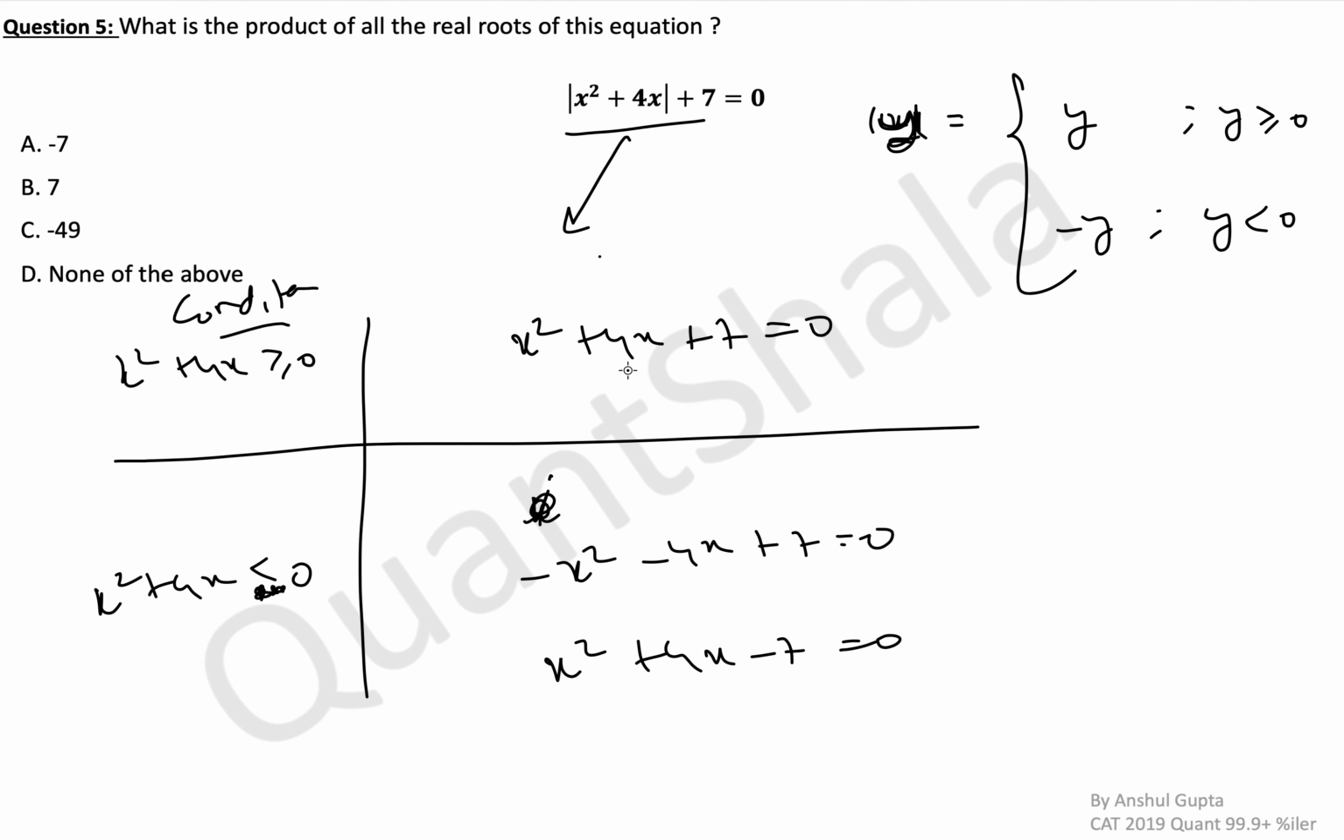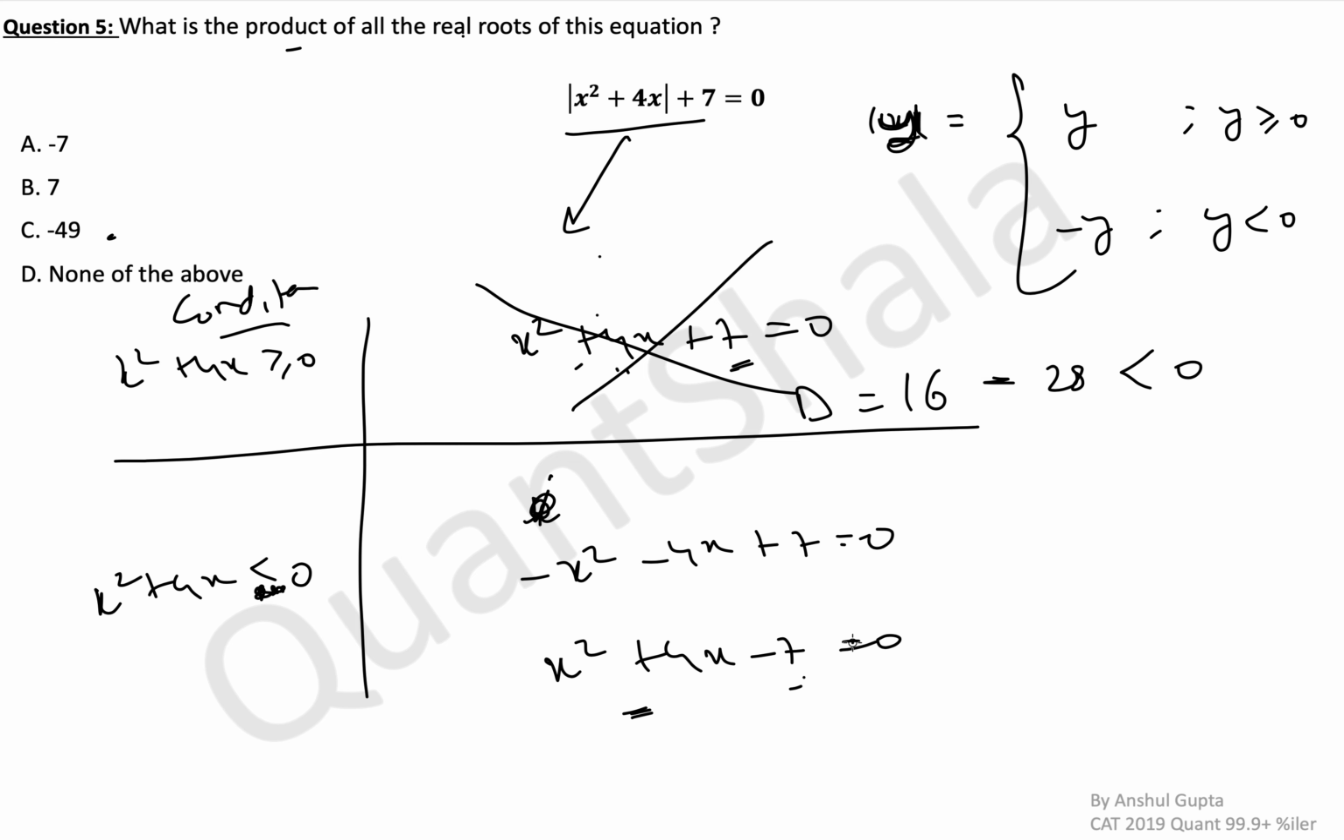So here I think the discriminant is less than 0 itself, because the discriminant is b squared, 16, minus 4ac, which will be minus 12. So the discriminant is less than 0, and we are not getting any real roots from this. So this case is ruled out. This is asking for the product of all real roots, so make sure you don't just multiply the 7 here and the minus 7 here and give the answer as minus 49. That's a trap. Now, if we get any roots, we'll get them from this equation. Here the discriminant is definitely positive.